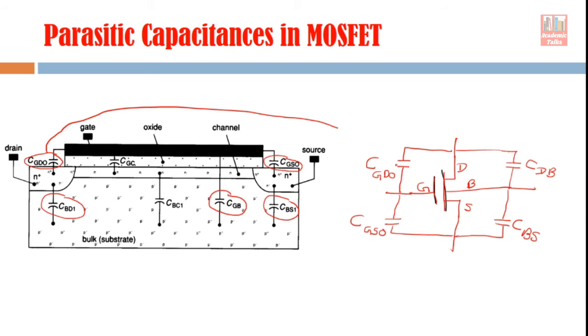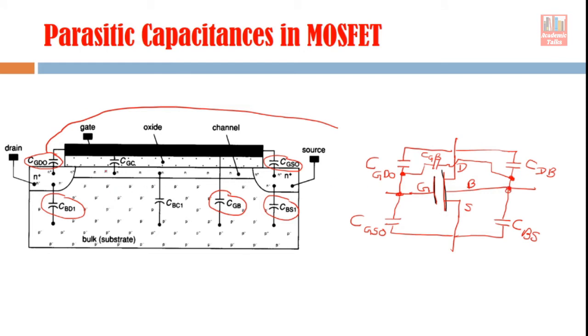So I will show this capacitance. There is little space, but no problem. I will show it like this. It crosses like this and then it goes to the bulk side like this. So this capacitance is gate bulk capacitance. Okay, so most of the capacitances we have shown, we have indicated here in this MOSFET symbol.